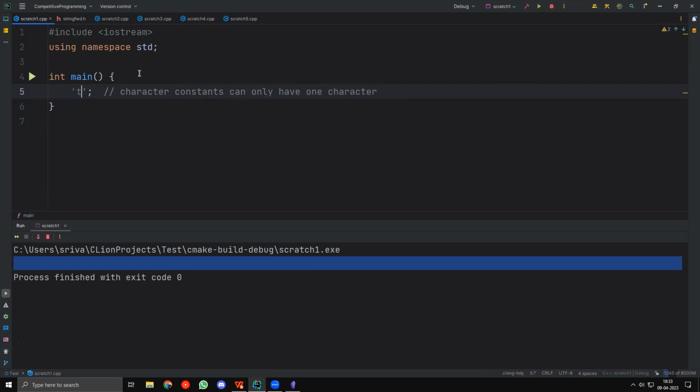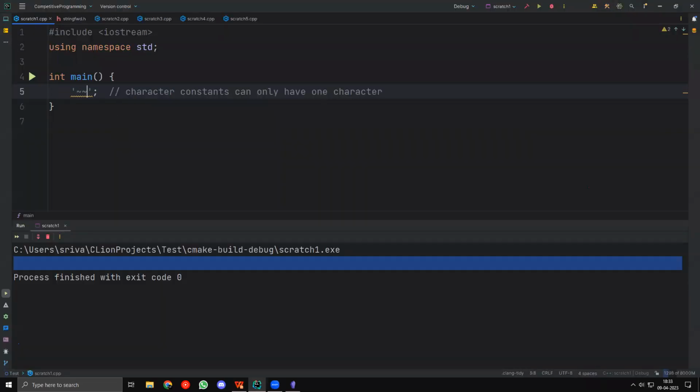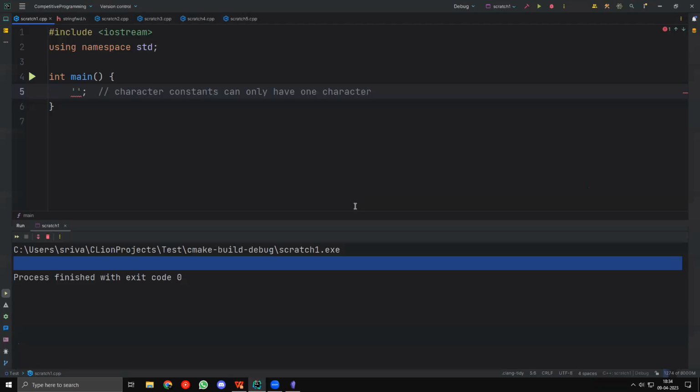You cannot have more characters. You can't say TX. This is not valid. T1 is also not valid. Anything like this is not valid, right? Only one character is allowed. Strictly one character is allowed. So we can have something like F, phi, or these weird characters, like anything like this. There are a lot of different characters that you can have, right? We'll come to this final one later. The final one you will see does have two characters, but we'll discuss why later. But basically, character constants can only have one character.